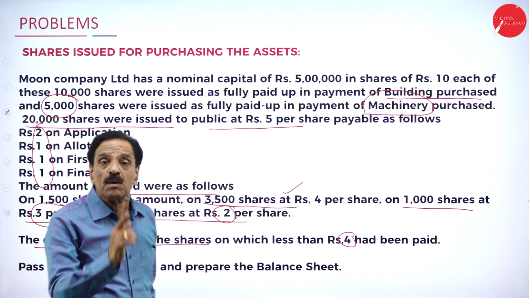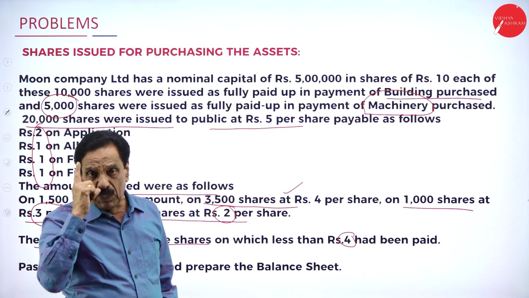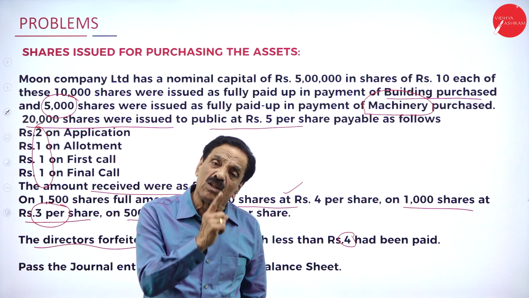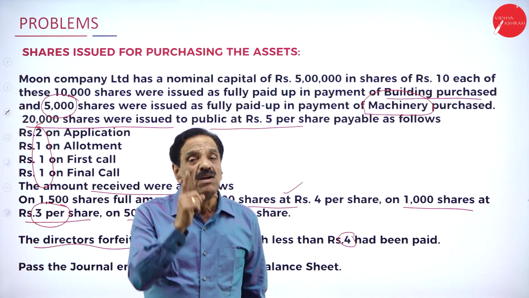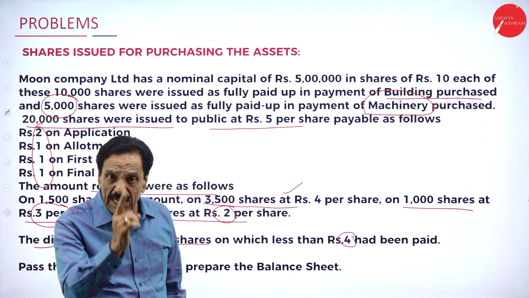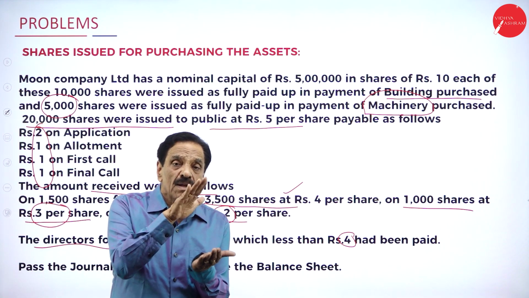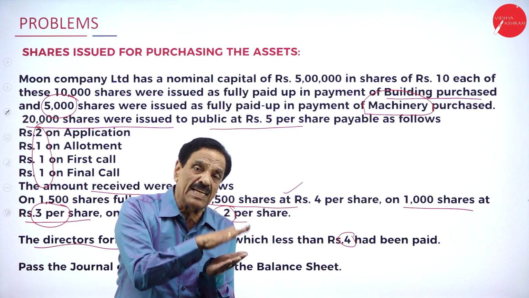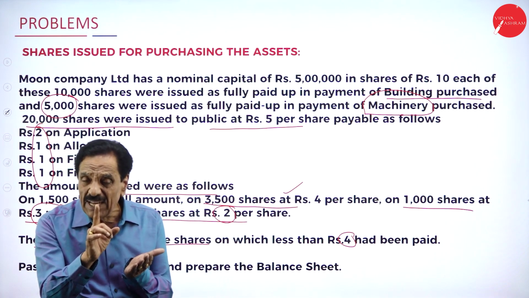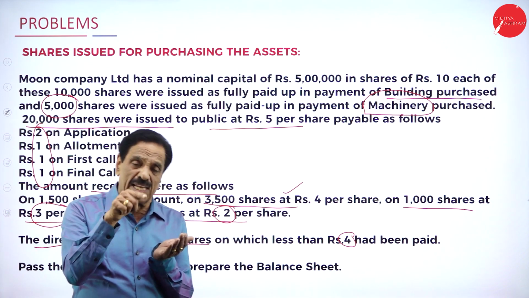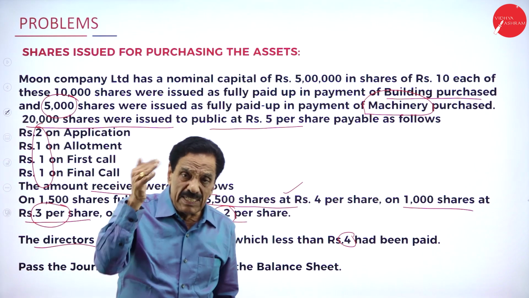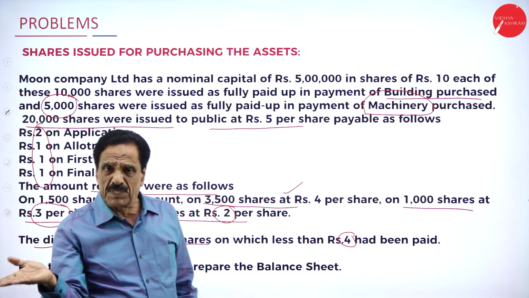What's the entry? Building account debit 1 lakh to vendor account 1 lakh. Next entry, vendor account debit 1 lakh to share capital account 1 lakh.